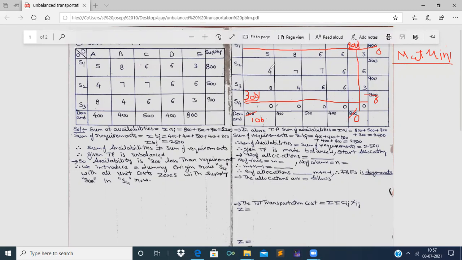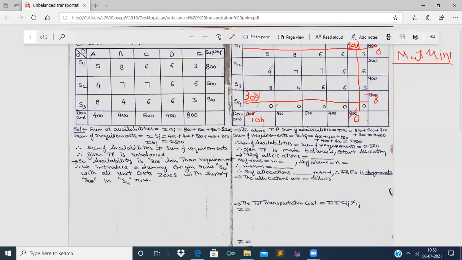And now in the leftover cost matrix, cells 4, 7, 7, 6; 8, 4, 6, 6, the least cost is 4, and we find two 4s here, in this S2 block and in this S3 D2 block. That means we select this 4.